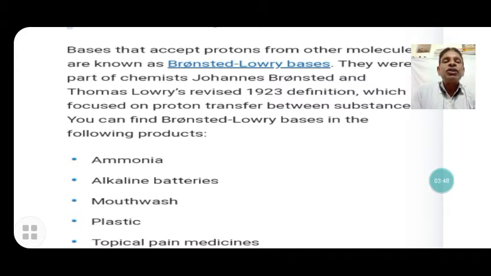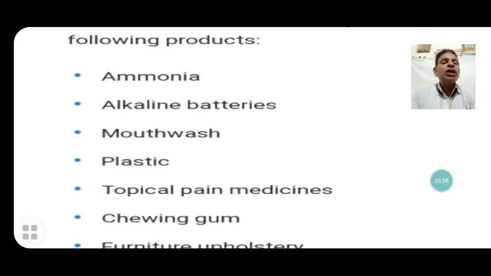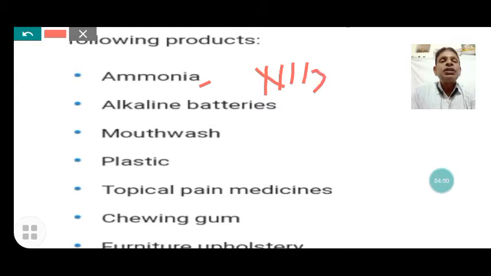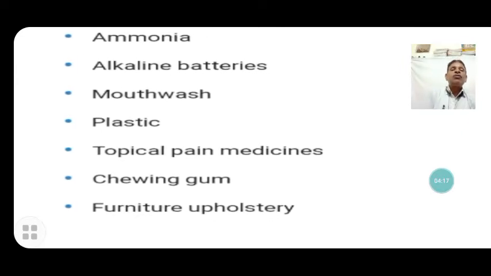You can find Bronsted-Lowry bases in the following products: ammonia, that is NH3, alkaline batteries that use an alkaline solution, mouthwash, toothpaste, plastic, topical pain medicines and chewing gums, and furniture upholstery.